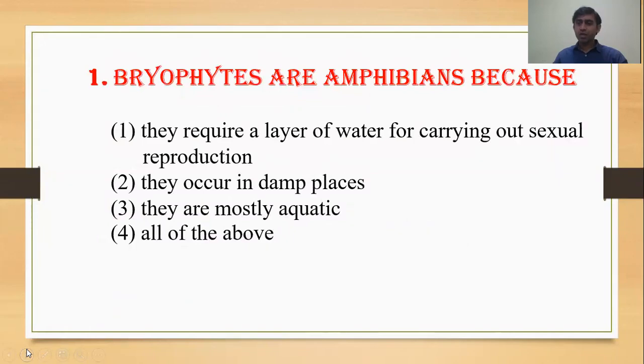The first question is: Bryophytes are called the amphibians of the plant kingdom. Why? What is the reason? Options are given here. The correct answer is 1, because bryo means dual and phyte means plants. These plants live in moist, cool, damp places, but they are called amphibians because they require water to carry out their sexual reproduction. Hence they are called amphibians.